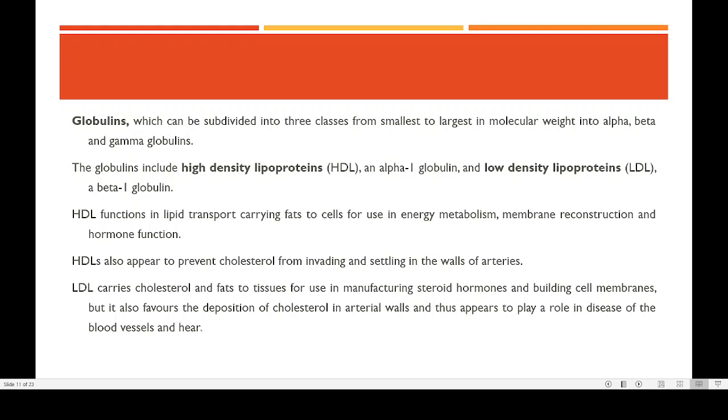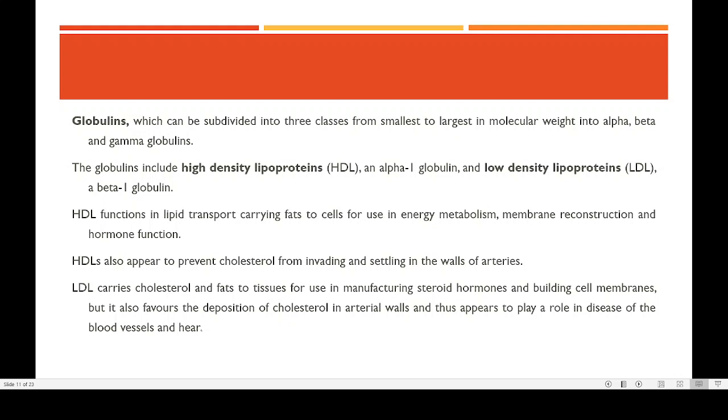Then another, HDL also prevents cholesterol from invading and settling on the wall of the artery. So that is another advantage of higher HDL. If more HDL is present in your blood, the cholesterol will not be depositing on the wall of the artery. More cholesterol will be taken and will be used by different types of cell. Another is the LDL. LDL is actually low density lipoprotein. It is a beta globulin.